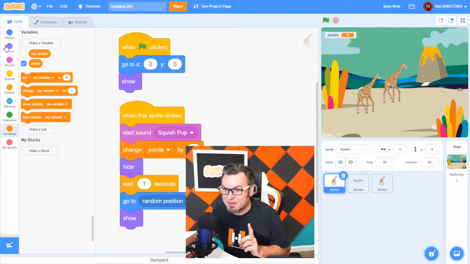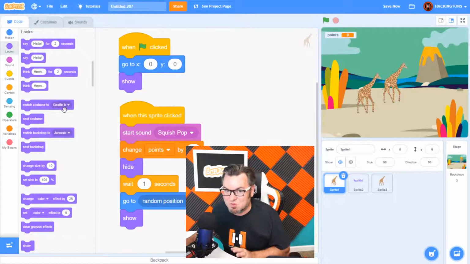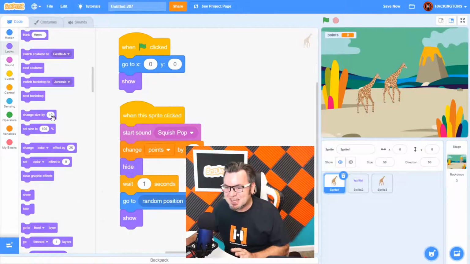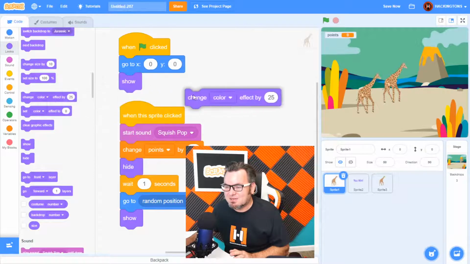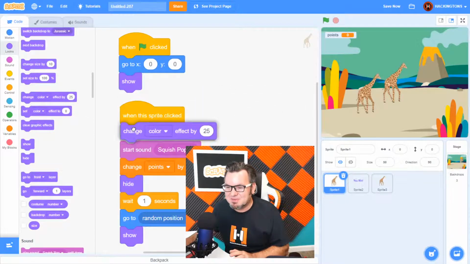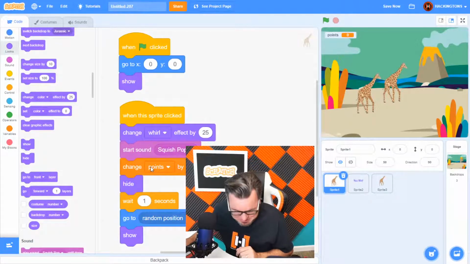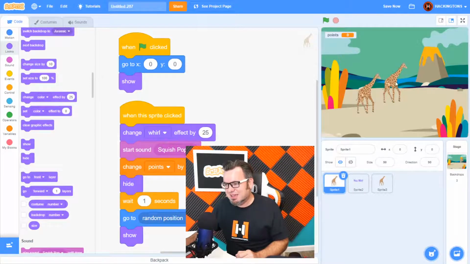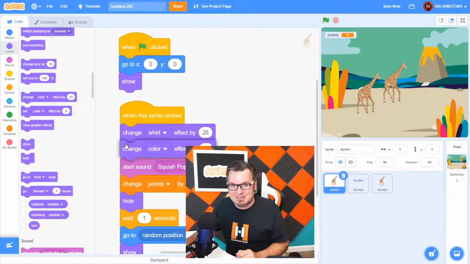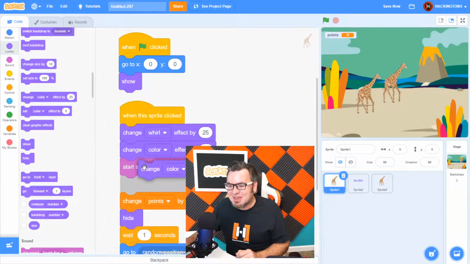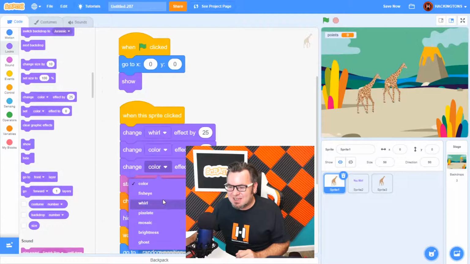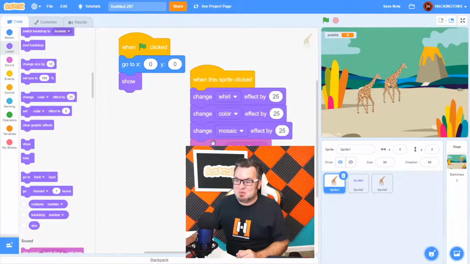Be careful. Warning. In the looks menu, you can really mess things up. So check this out. Let's change the effects. Every time you click on them, you're going to change the whirl effect. Now we're messing with giraffes. This one's going to change the whirl effect, and it's going to change the color effect. Oh no, there's so many effects you can change. Let's turn it mosaic. This one's really going to go crazy.